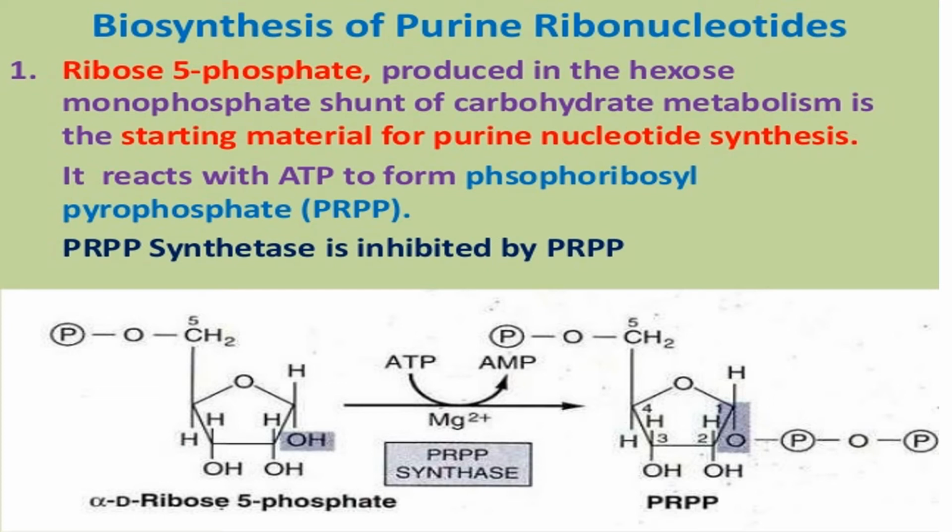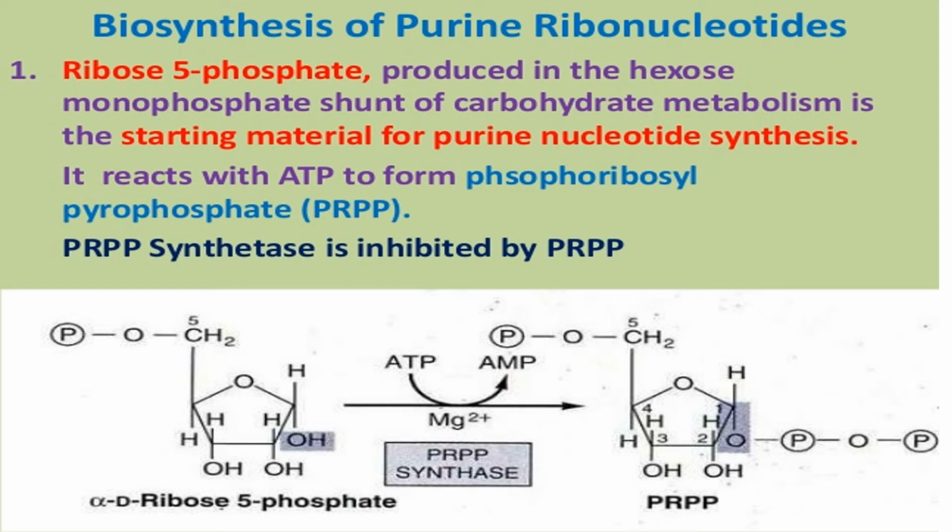Phosphoribosyl pyrophosphate synthetase acts on alpha D ribose 5-phosphate, and it forms phosphoribosyl pyrophosphate. ATP has two high energy phosphate bonds. In ATP there are 3 phosphate bonds, but 2 have the phosphate donating potential, and the third one, AMP, does not. So it donates both of the phosphate groups to the ribose to form phosphoribosyl pyrophosphate.